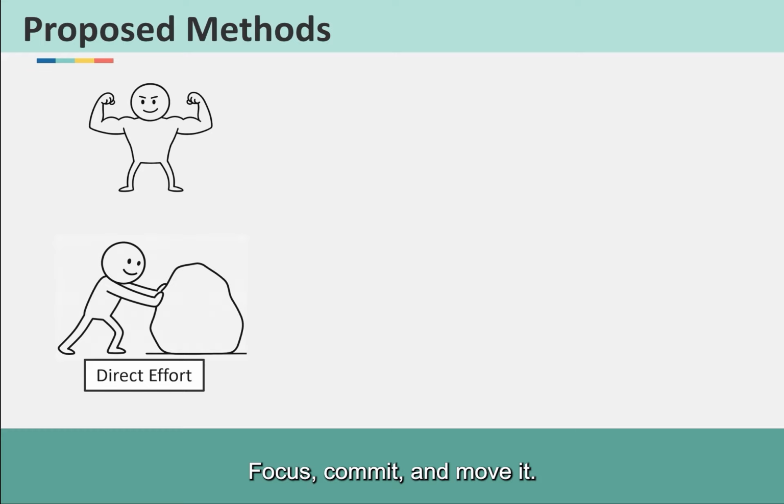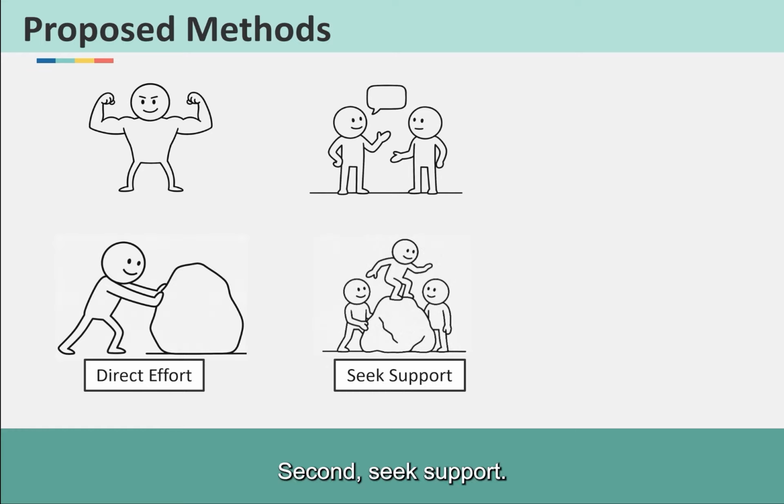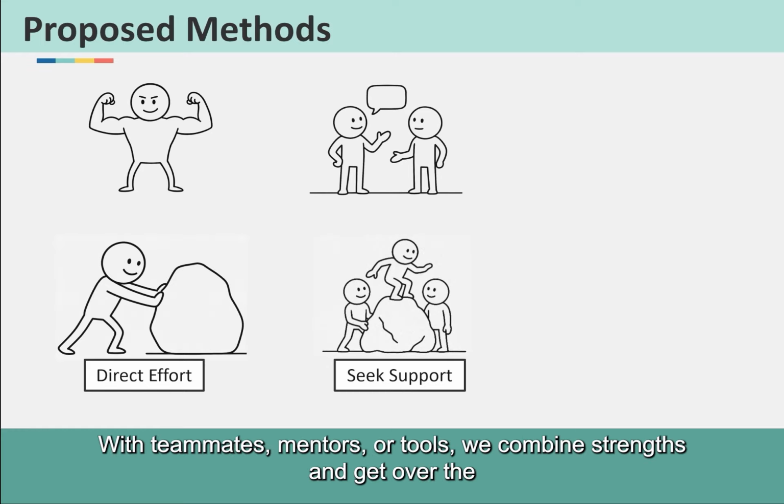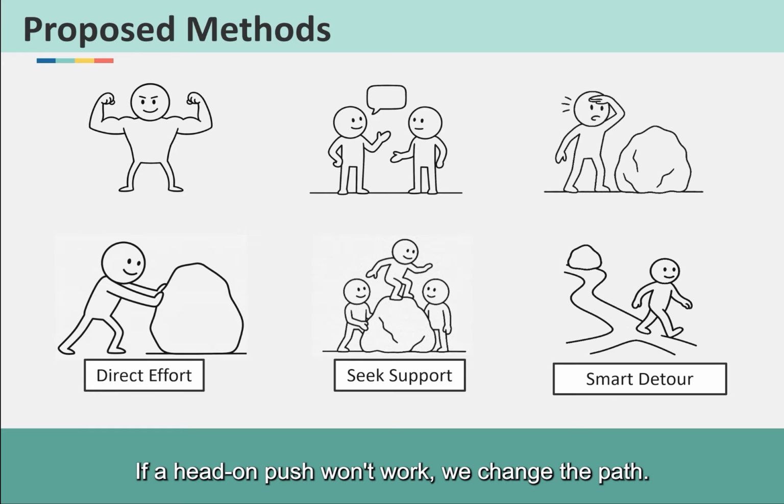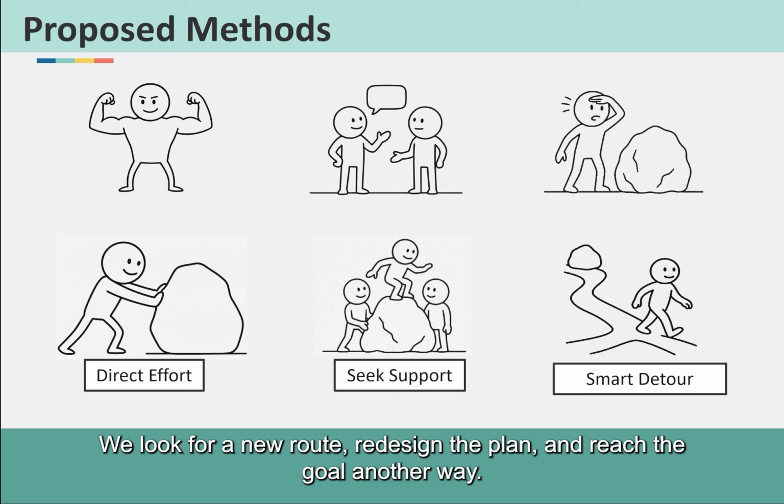Focus, commit, and move it. Second, seek support. We ask for help. With teammates, mentors, or tools, we combine strengths and get over the obstacle. Third, smart detour. If a head-on push won't work, we change the path. We look for a new route, redesign the plan, and reach the goal another way.